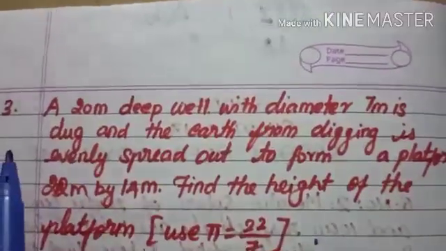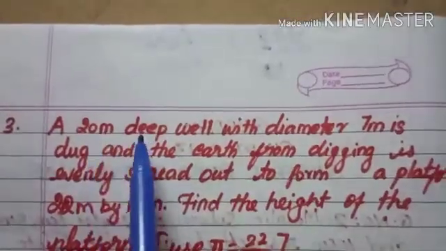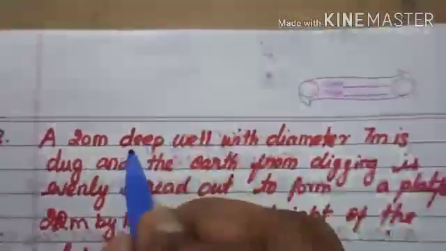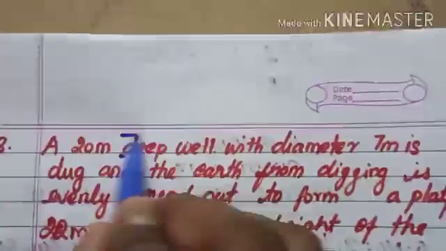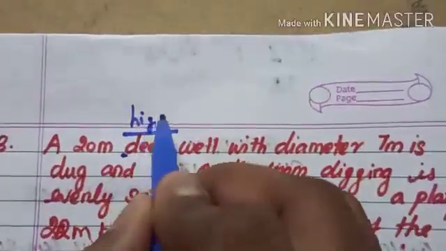Question number 3: a 20 meter deep well. So what is meant by deep? Deep is otherwise called height.